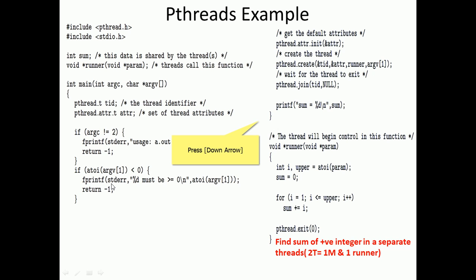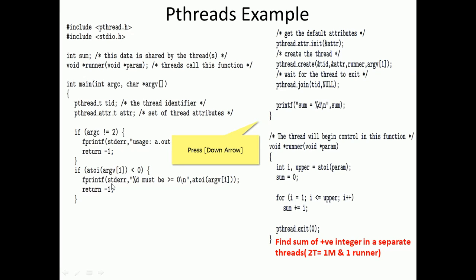Main is a process, and the main process wants to create a thread. Under the premises of the main process, a thread will be created, one child. That thread ID has to be passed to the runner, and then we wait for the thread with pthread join t null.